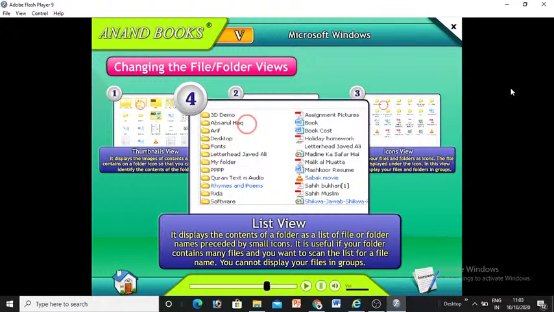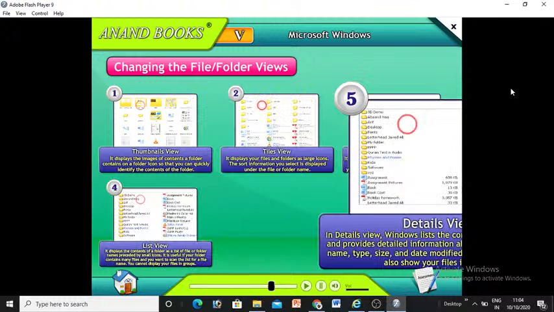List view. It displays the contents of a folder as a list of file or folder names preceded by small icons. It is useful if your folder contains many files and you want to scan the list for a file name. You cannot display your files in groups.